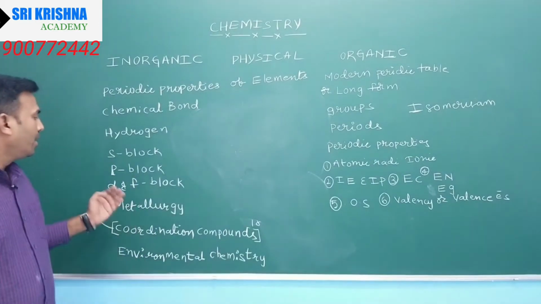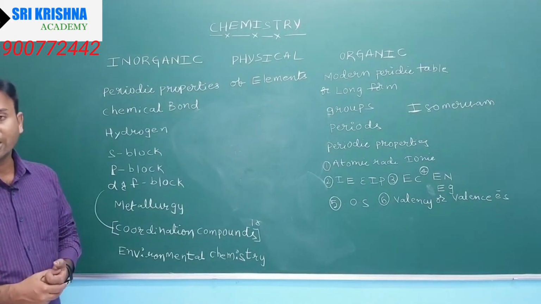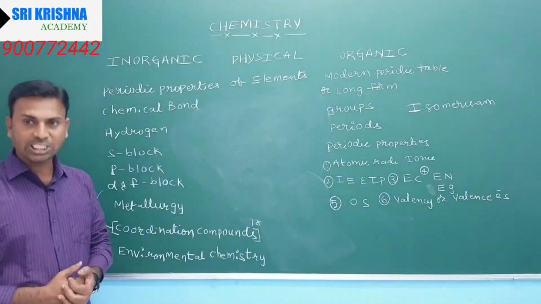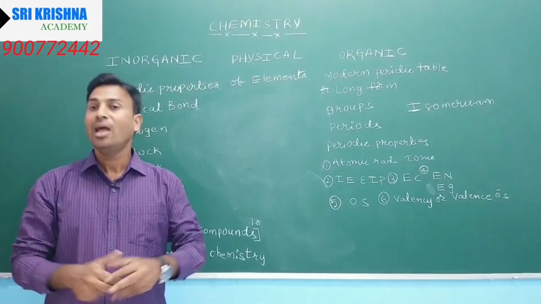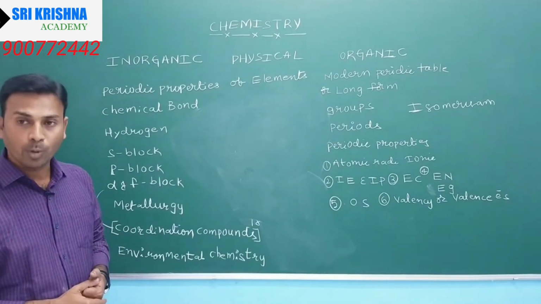Next, D and F block elements, the transition elements and inner transition elements, come under D and F block elements.